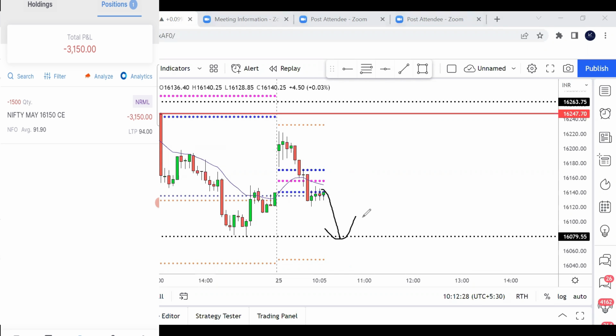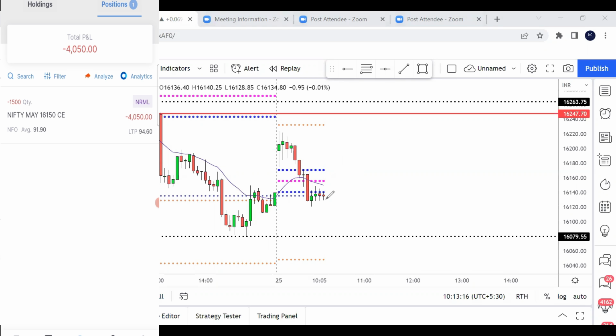So what is the analysis I have taken? Because the market looked bearish for me, even though it broke the first candle low, there was a CPR, then there was a doji. So I was waiting for the candle to properly break the CPR. This candle has broken the CPR. I went short, but after that you can see there was no free fall, like how the free fall happened here. That's why you can see that I'm still in a loss. So let us see whether this consolidation breaks on the downside or upside. If upside, then I will take my stop loss. If downside, then I'll make profit.